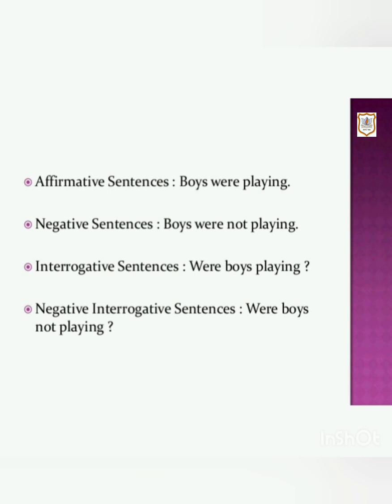The interrogative sentences are formed by placing was or were before the subject. So the interrogative sentence is were boys playing? The negative interrogative sentences are formed by putting was or were before the subject and not before the present participle. So the negative interrogative sentence is were boys not playing?